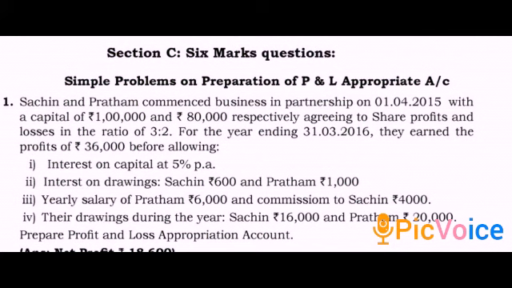So this is unnecessary information, because in the profit and loss appropriation account there are no drawing items. Drawings we record in the partner's capital account, not in the profit and loss appropriation account. That's why this drawing amount we will not record in the profit and loss appropriation account. So we will now solve the problem.